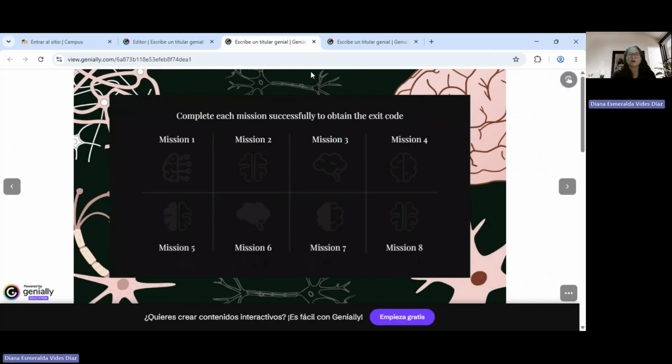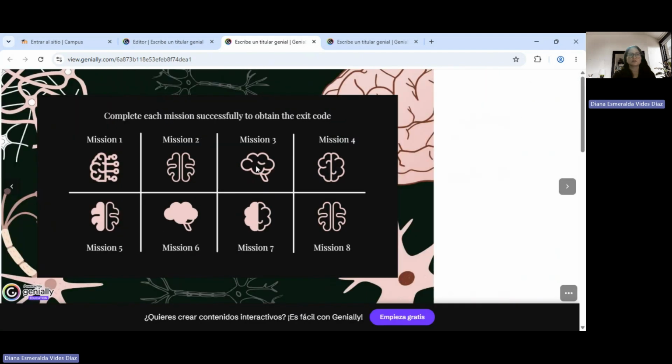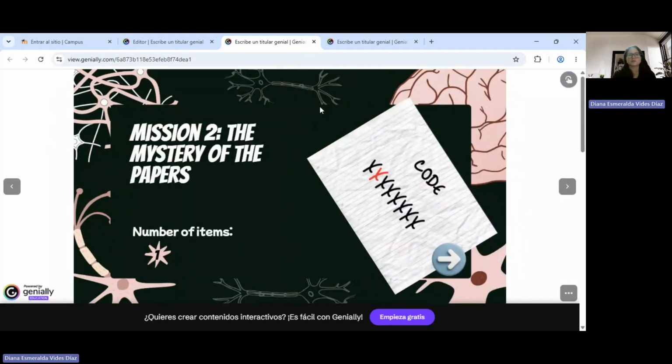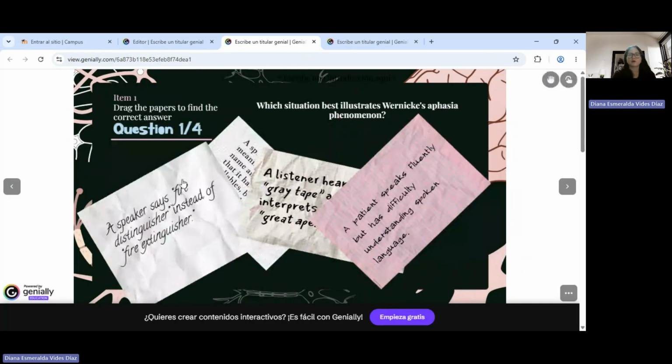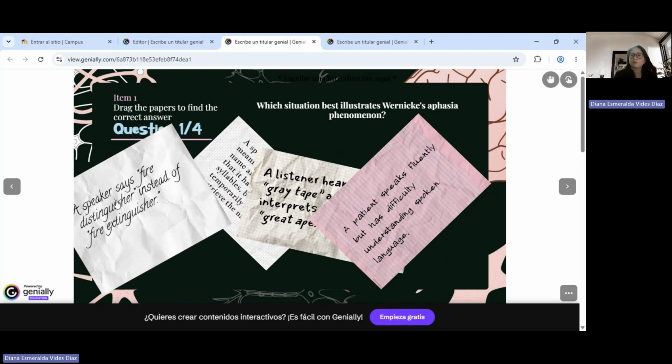So now we have unlocked the second mission. Let's go. And it says mission 2, the mystery of the papers, and it just has 1 item. So we have to drag the papers to find the correct answer. And it says which situation best illustrates Wernicke's aphasia phenomenon. Let's remember that Wernicke's is the area in charge of understanding. So this is going to give us a clue to choose the correct paper. So let's read the papers. It says a speaker says fire distinguisher instead of fire extinguisher. This is malapropism, and it happens when we are speaking fast or when we are tired.